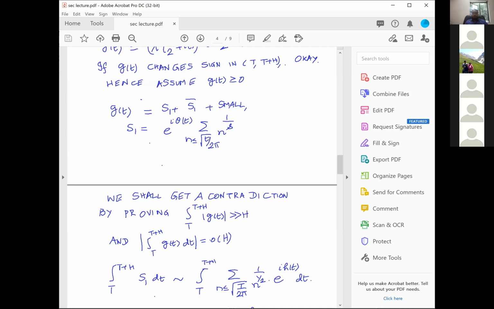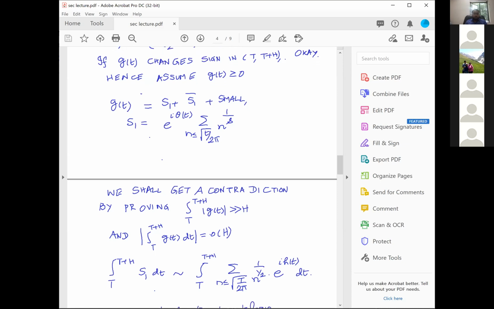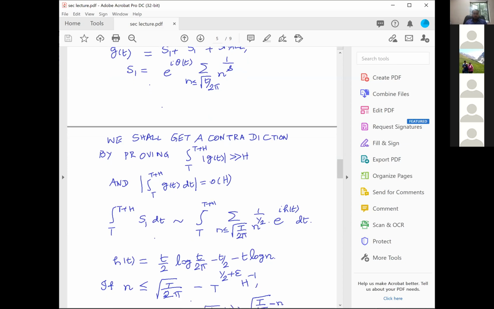doing fourth power moments and so on and so forth, this gives you a little trouble, because if you are having n less than or equal to little t over 2 pi, and then the integral is also over dt, then interchanging the integration and summation becomes somewhat a complicated problem, because your range of summation depends upon little t, and you are integrating with the little t. But on the other hand, here we don't have such a problem, because we are in the interval t to t plus h. Since we are in the interval t to t plus h, of course, I can replace the little t by capital T. And this is exactly what we had.